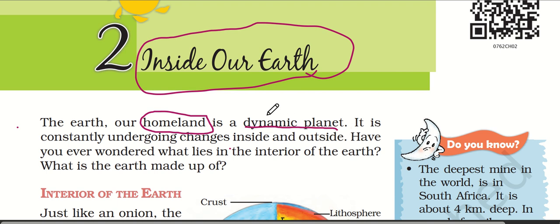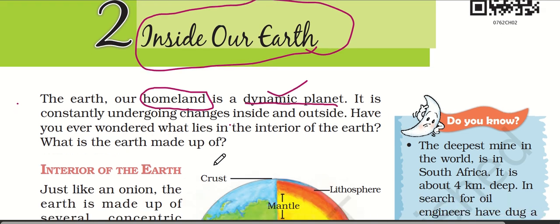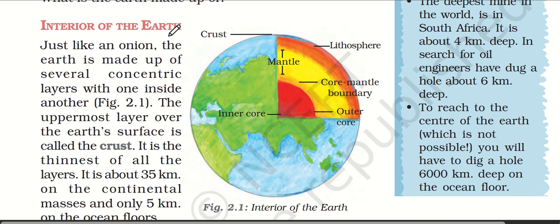Why is it called a dynamic planet? Because it is continuously undergoing changes inside and outside. Have you ever wondered what lies in the interior of the earth? What is the earth made up of? Now let us look at the interior of the earth. Just like an onion, the earth is made up of several concentric layers.